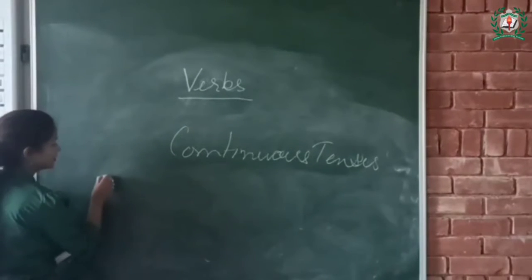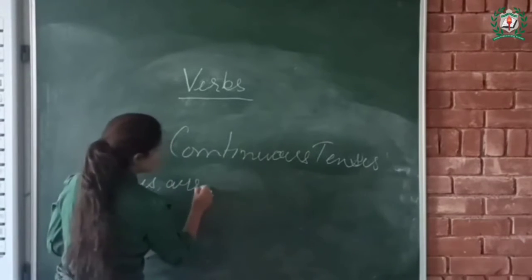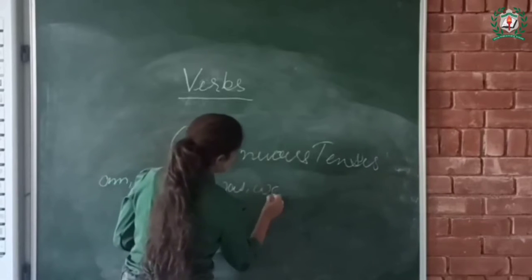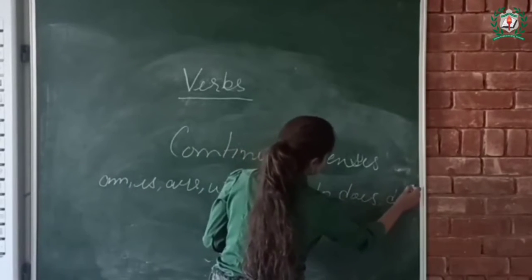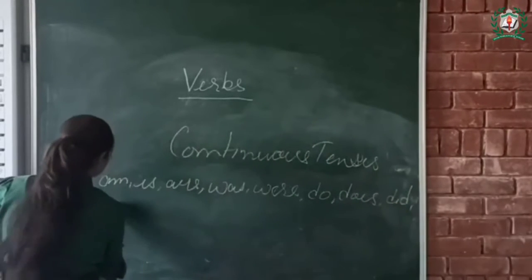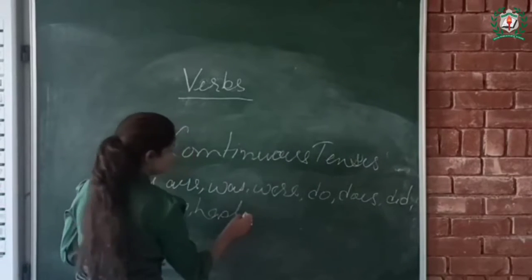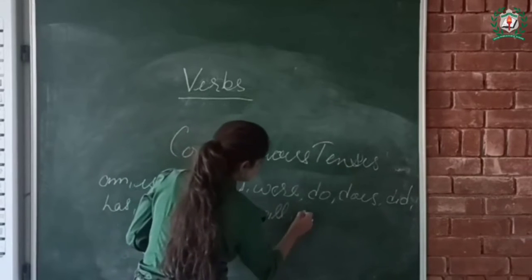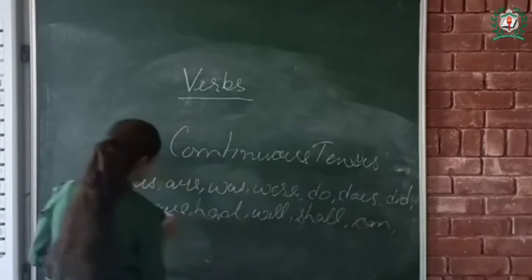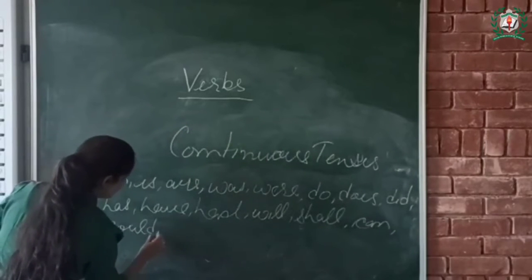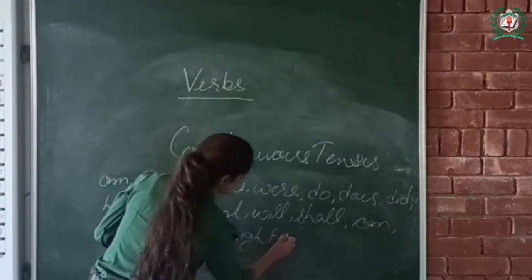Let's see. Am, is, are, was, were, do, does, did, has, have, had, will, shall, can, could, may, might, must.